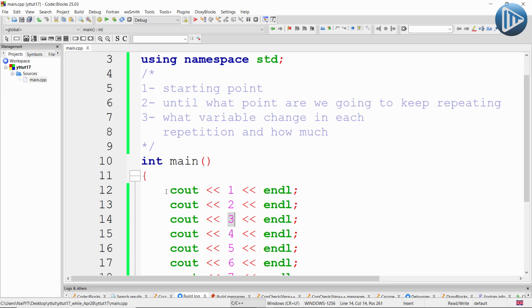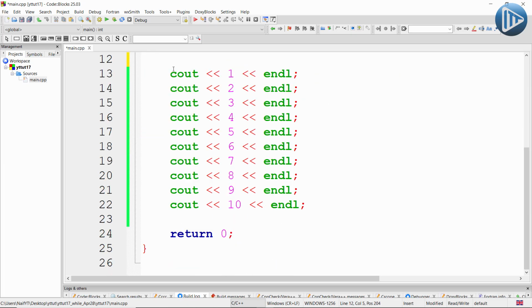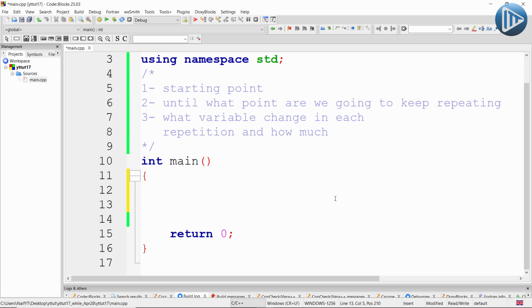So let's start using our loop instead of this one. First, we need to tell our program, our C++, the starting point, by creating a variable. I'm going to name it i, and store inside it the starting point, which in this case is the number 1.